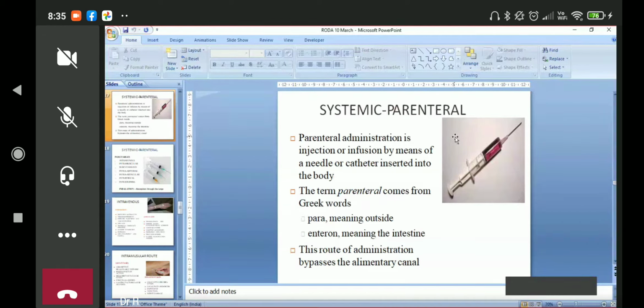And we have the systemic route. Systemic means the drug is going into the system. The drug is going into the venous system, into the inferior or the superior vena cava. In the superior vena cava, if the drug is given in the upper limb, in the antecubital vein, then it will go to the heart. That is the best part of the area for giving an intravenous cannula. The most stable vein is in the snuff box.